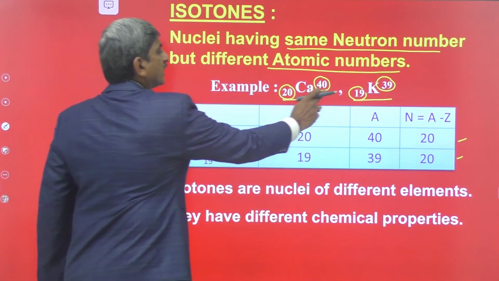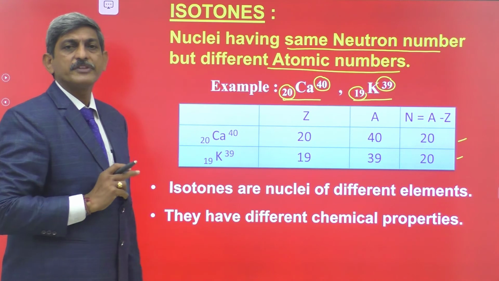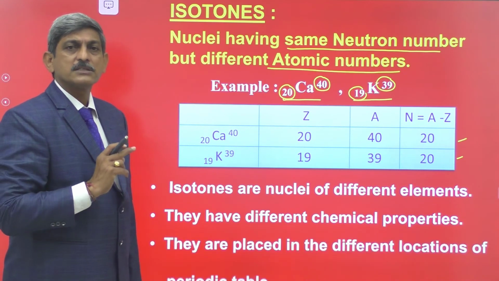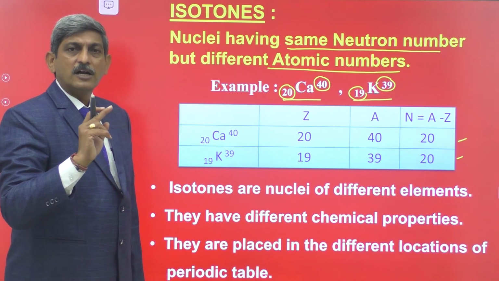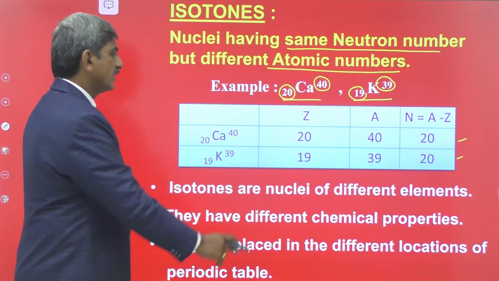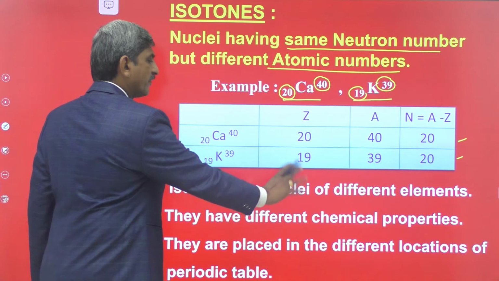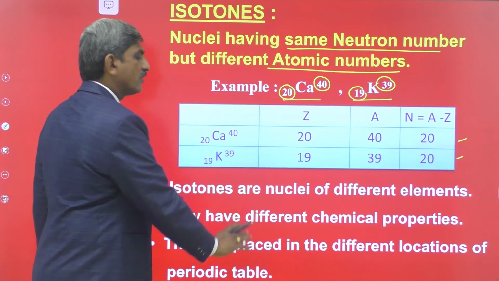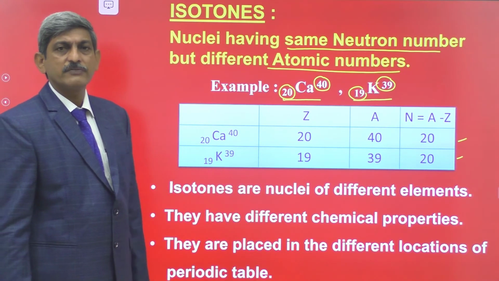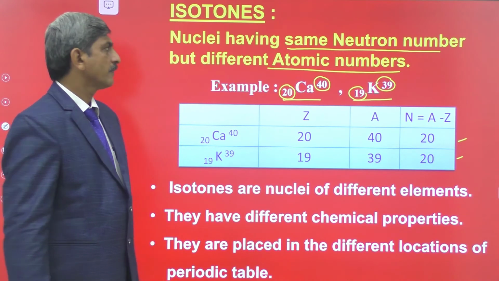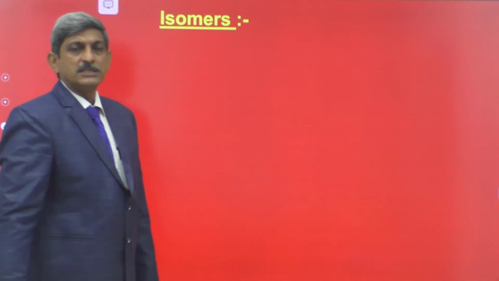And they are also located in different locations of the periodic table. Why? Because their atomic number is different. They are nuclei of different elements. They have different chemical properties and they are located in different locations of the periodic table. Come to the isomers.